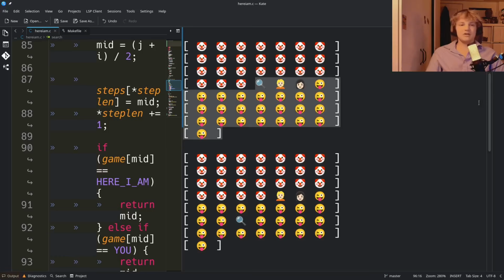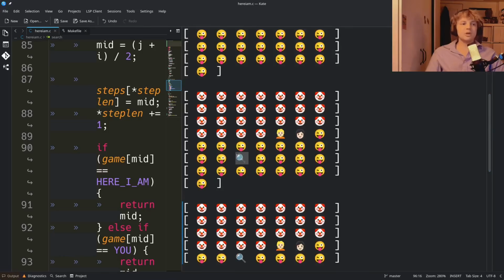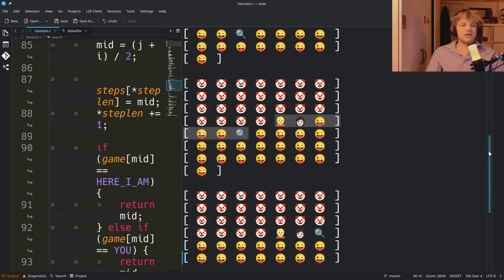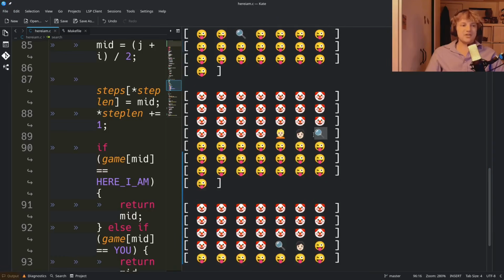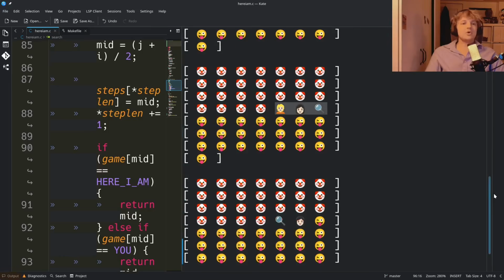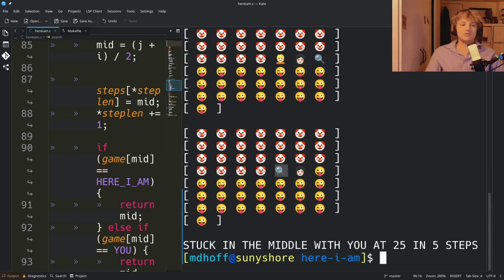this next half. It goes in half again. It realizes it's a joker. So this guy has to be in this section right here. It's going to take the midpoint again. It's another joker. So he's got to be in this section right here. It goes back. It's another joker. So he's got to be here. And then, of course, on the last step, it finds where his position is. And, of course, we can see stuck in the middle with you at index 25. And it only took it 5 steps.